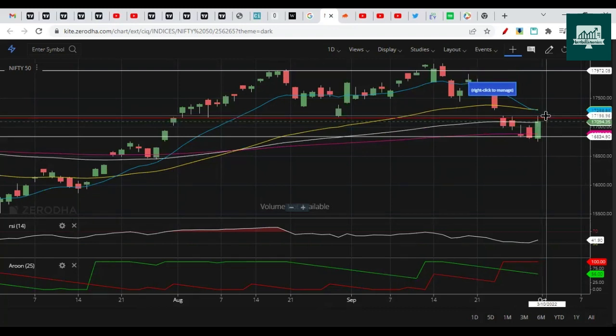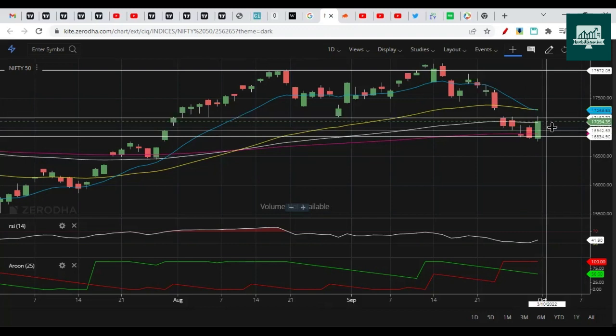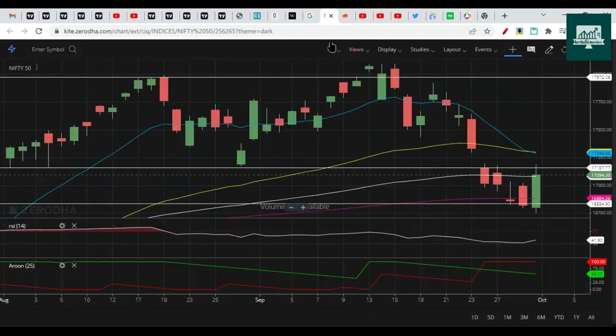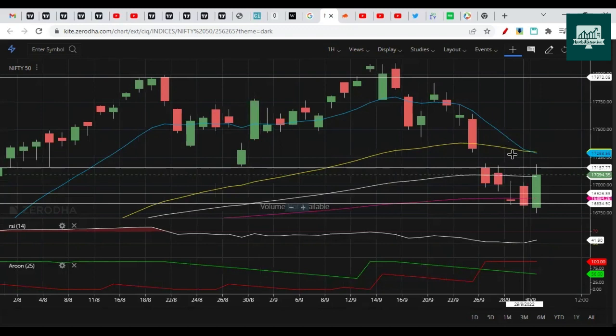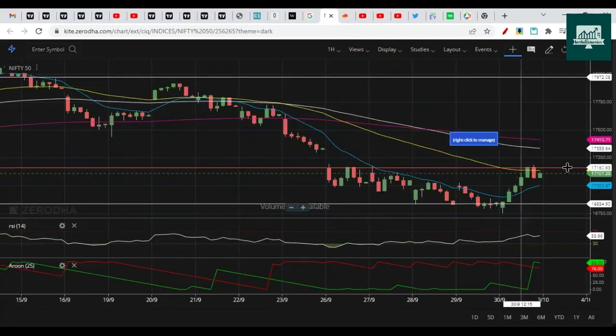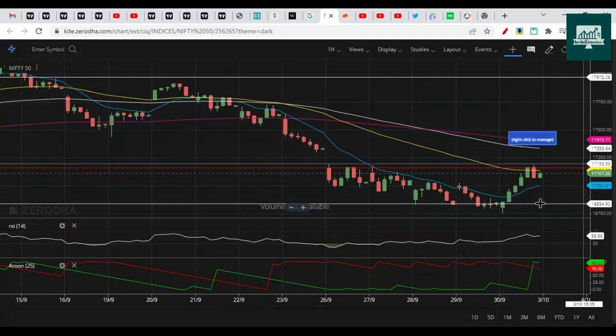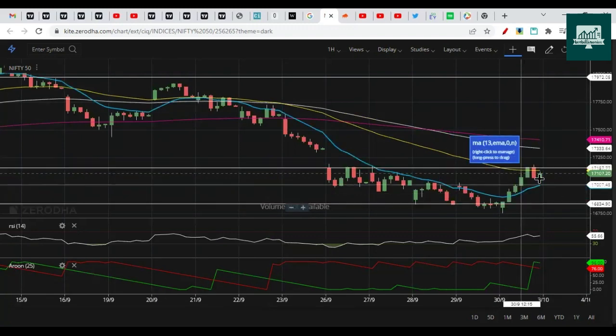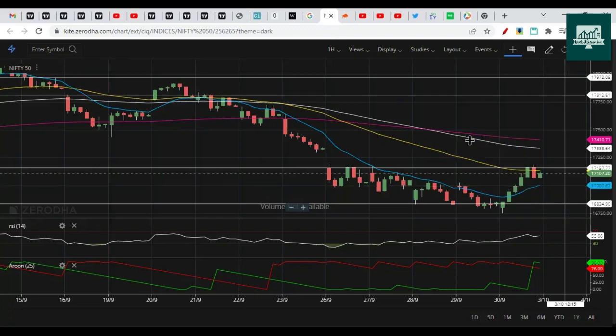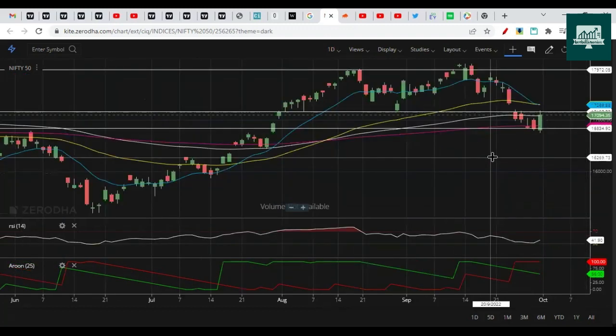Obviously, the resistance near 17,200 is very strong. It didn't close above that. It almost touched 17,200, but then pulled back around 100 points on the downside in the last couple of minutes. On the 1 hour chart, you can also see a bearish engulfing candle and a rejection from 17,200. So it is at least likely to go towards 17,000 on the pullback. Then it could again continue higher based on price action, but we'll check in more detail why we think this is not going to happen.